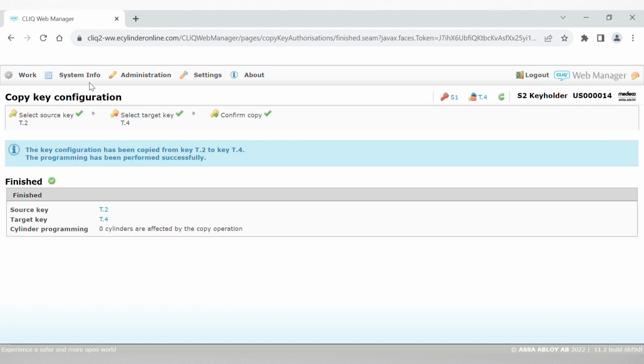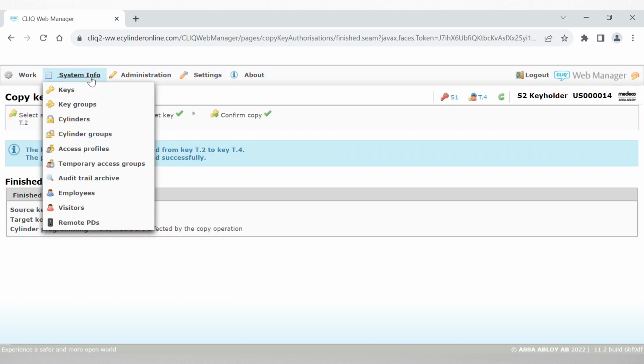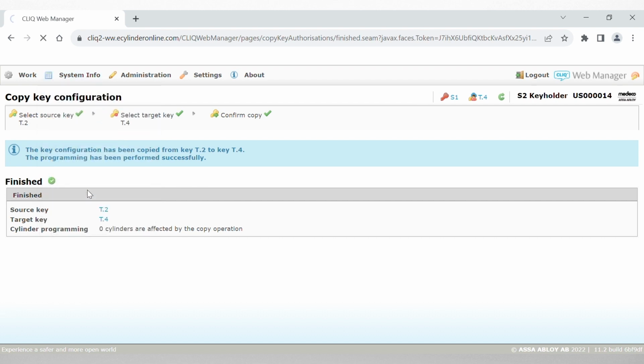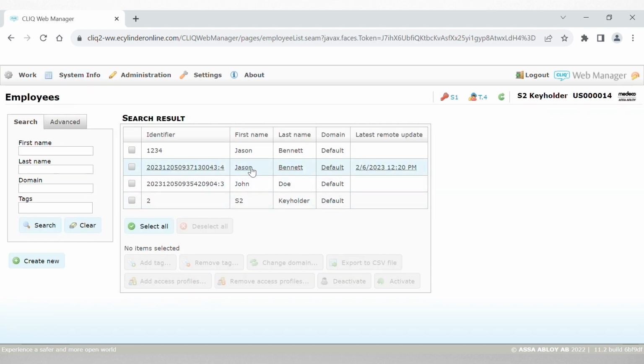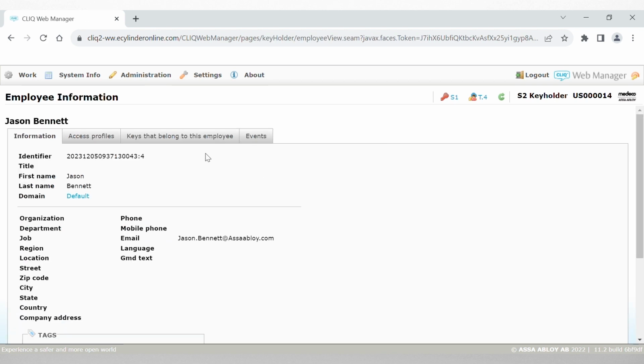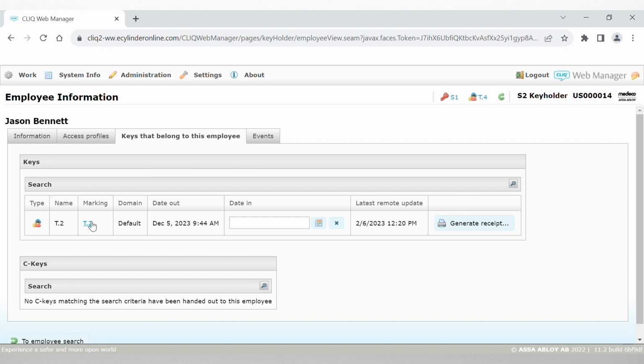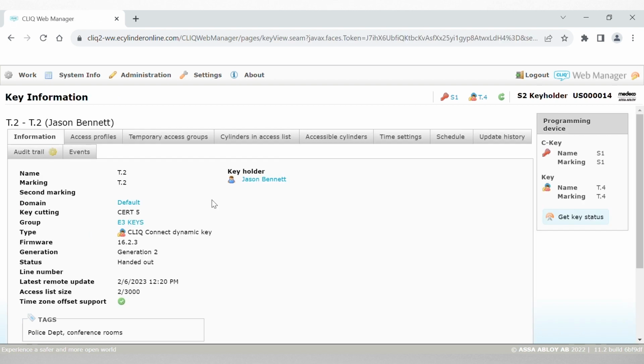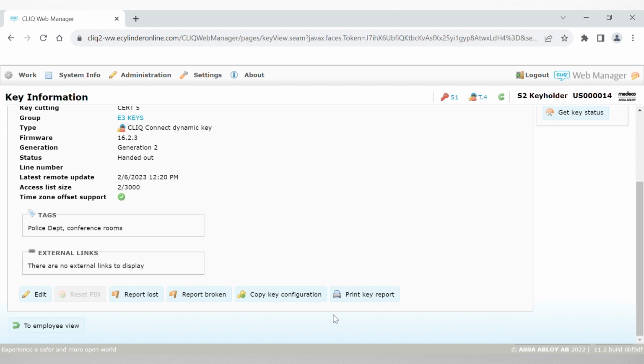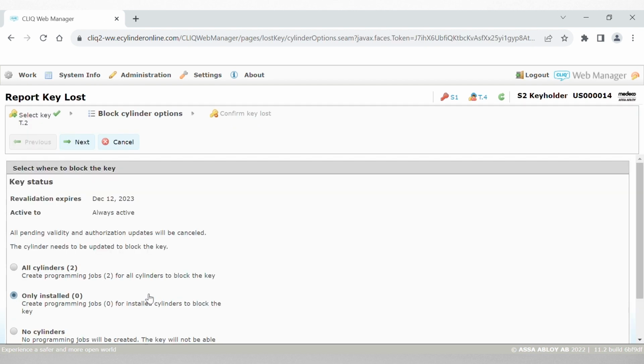Then we can go into the System Info and Employees tab, go to that employee, go to the keys that belong to that employee, find the key, and report the key lost. When we report a key lost, we can see that the key is good until December the 12th, 2023.